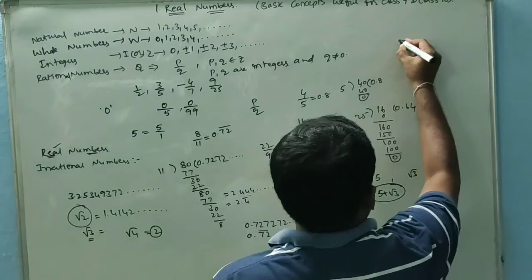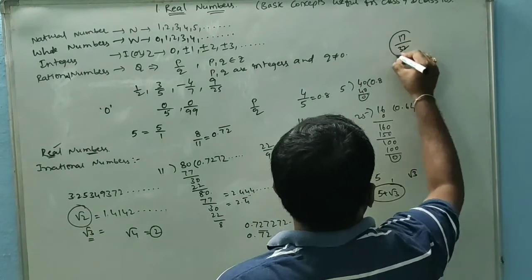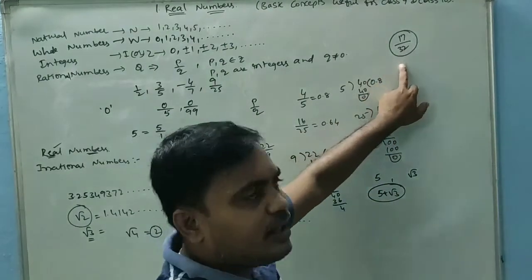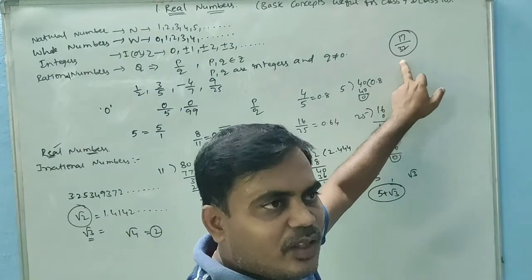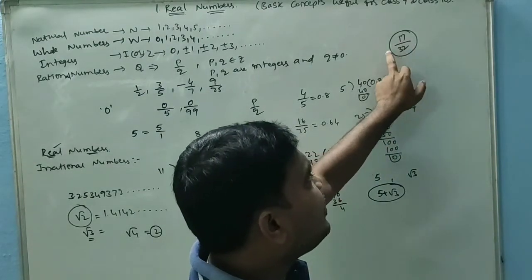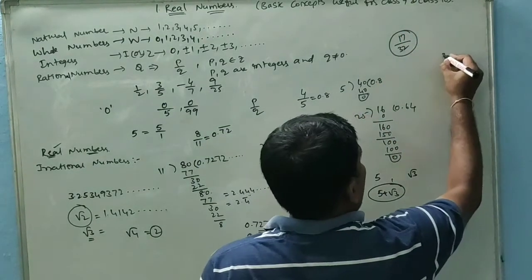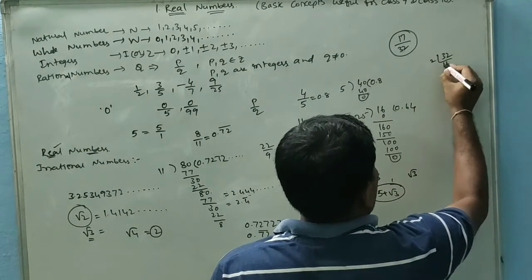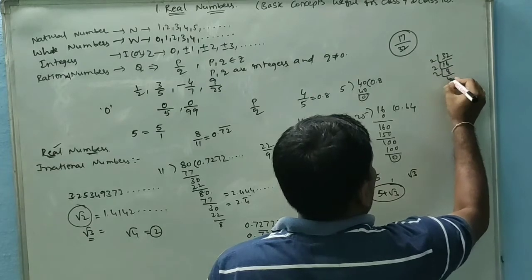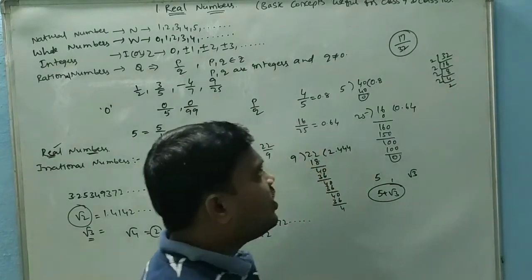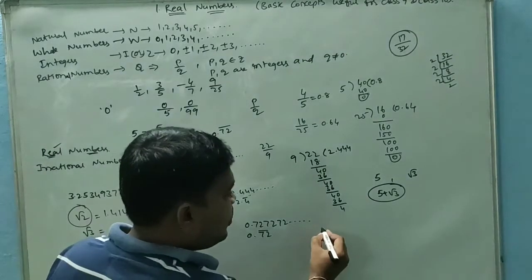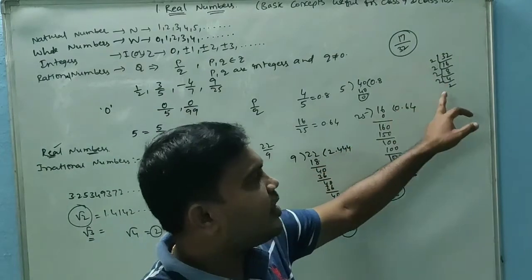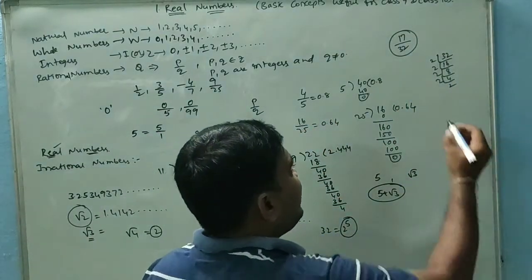Next, one more point: which part is repeating and which is not. For example, 17 by 32. I want to check whether this number is terminating or not. How do we do it? What is the denominator here? 32. I want its prime factorization: 2 into 16, 2 into 8, 2 into 4, 2 into 2. So 32 equals 2 power 5. It contains only the prime factor 2.